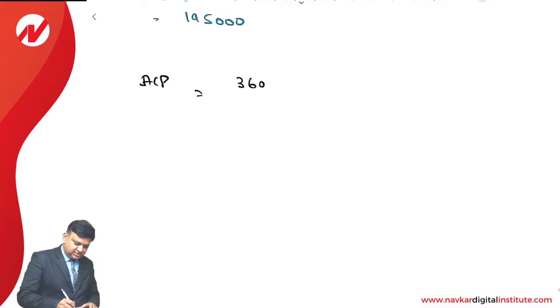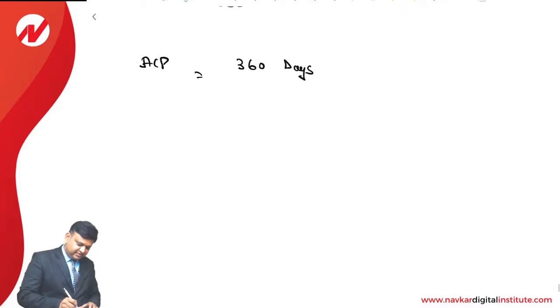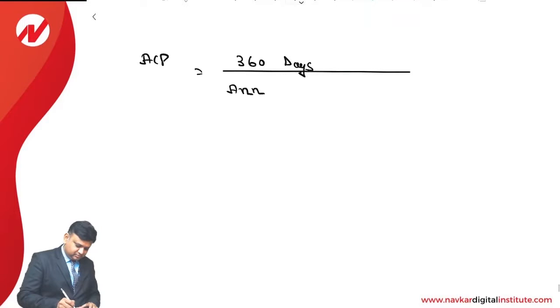It is 360 days divided by annual credit sales into average debtors.